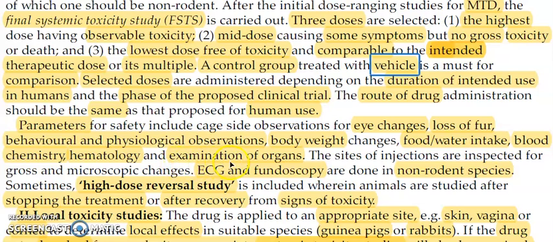And you can also examine the organs of the rodents or non-rodents. If you observe any change in these parameters, then you can easily conclude whether the drug is safe or not, right? And you can also check for microscopical changes wherever the injection is given, right?